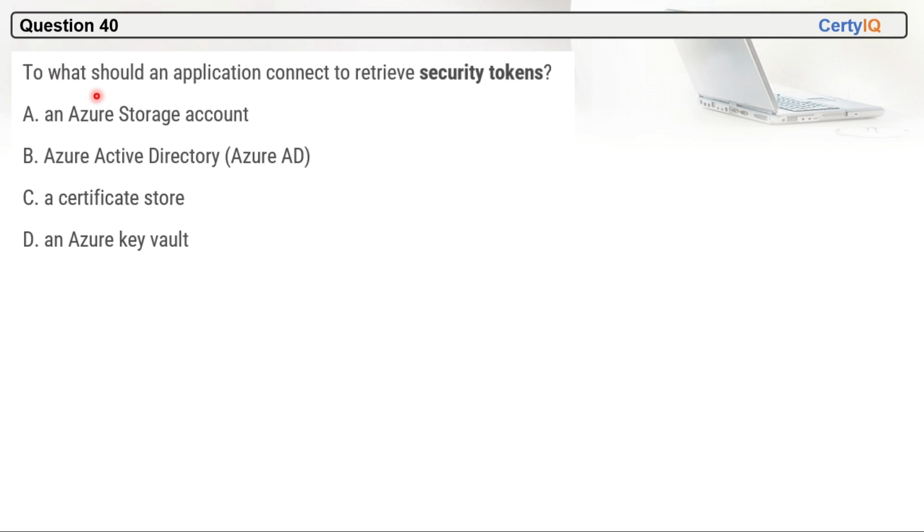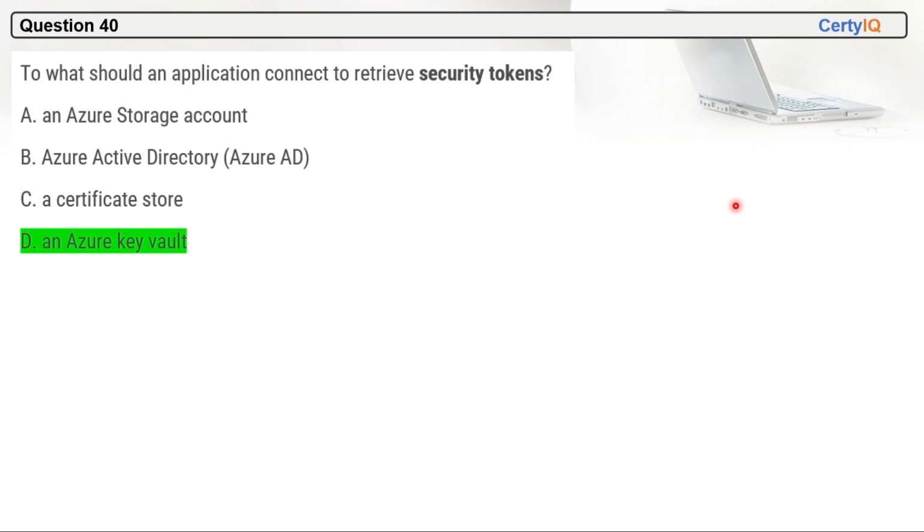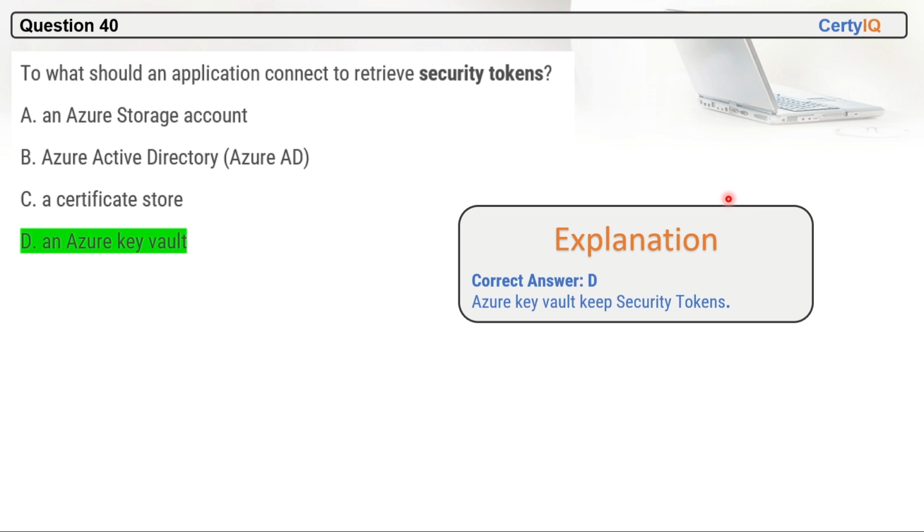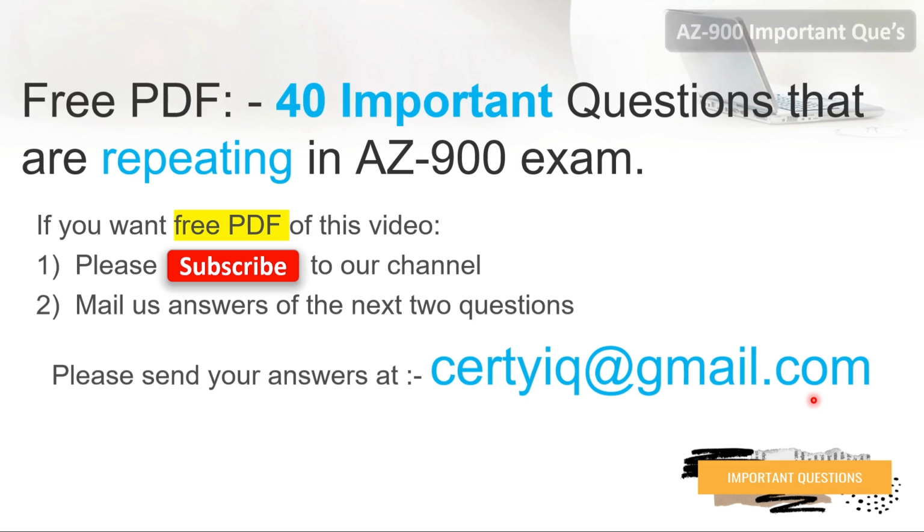Question 40. To what should an application connect to retrieve security tokens? So Azure Key Vault will be the correct option here. We can use Azure Key Vault to retrieve the security tokens. Azure Key Vault keeps security tokens. So this is the correct option here.